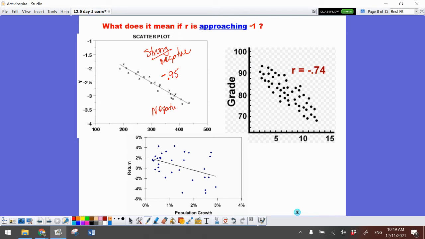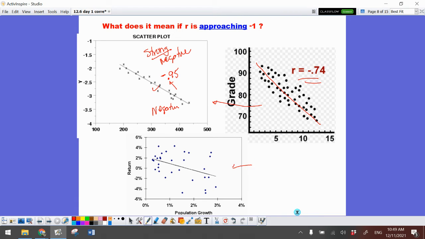This is a negative slope, so my correlation is going to be negative. Now this one, I can still draw my line of best fit. They're still pretty close together, but not as close as this one. So this one might have a correlation of about negative 0.74. Still pretty strong, but not as strong as this one.